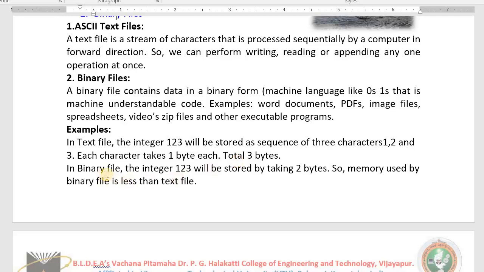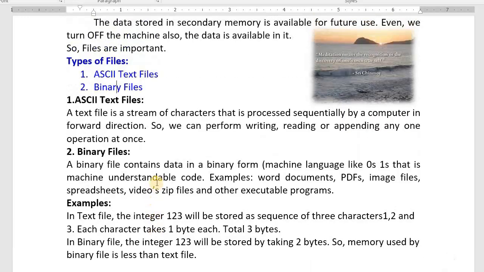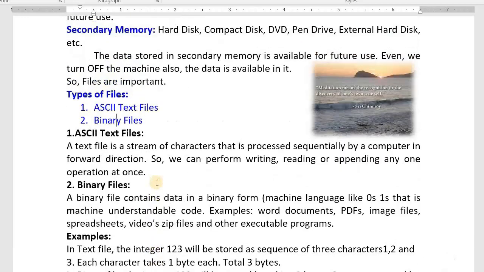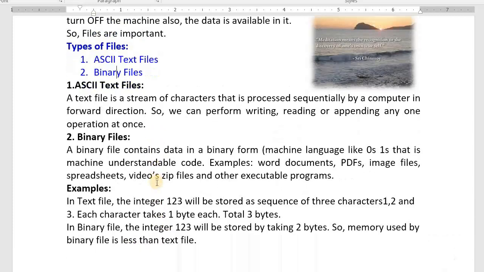But in a binary file, the integer 123 will be stored as an integer only. That means the binary equivalent of 123 will be stored, and it takes only 2 bytes. So the memory used by a binary file is less than the memory used by a text file. These are all very simple knowledge we need to know while working with files. I hope you understood. I revise for you. Types of files: ASCII text files and binary files. Text files will have text which users can read, in user readable format.